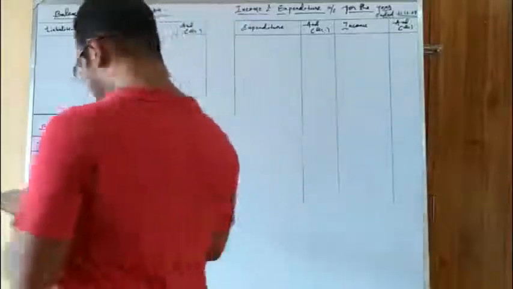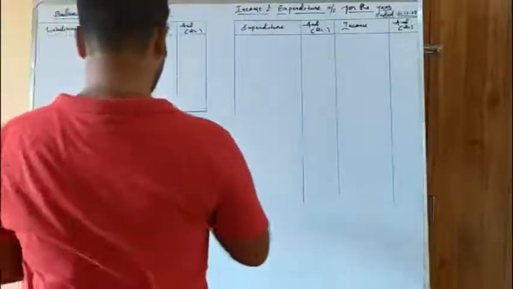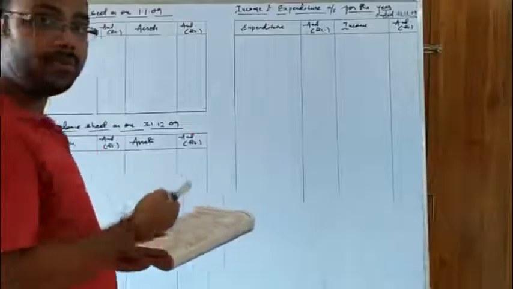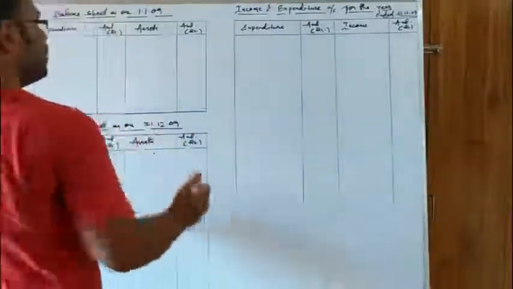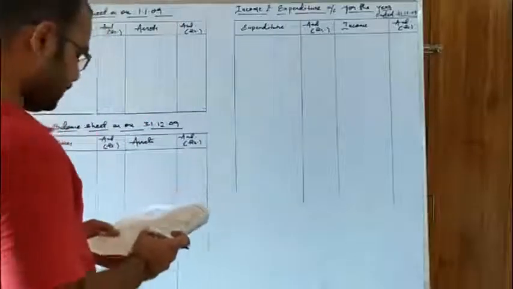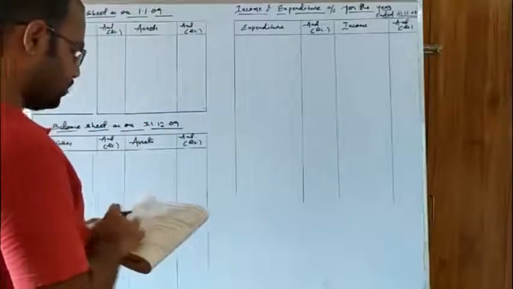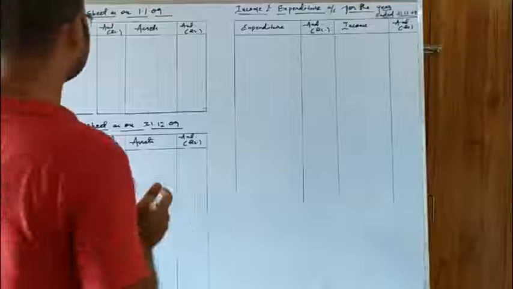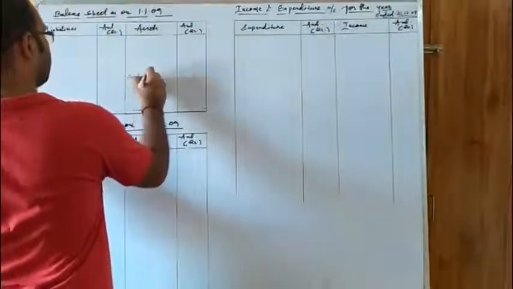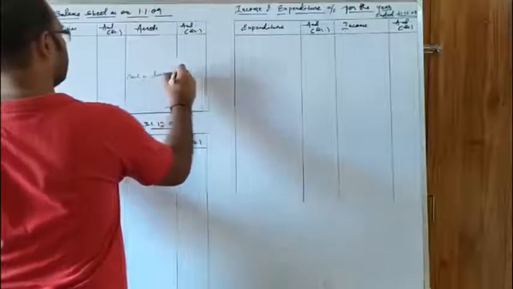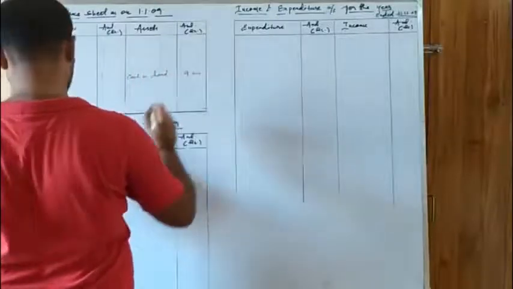So first of all, we will go as it is given in the question, the items as they appear in the question. We should not hurry or post in a haphazard manner. So first thing is the opening balance of cash, that is balance brought down 9,000. So it will go to the opening balance sheet. So here we write cash in hand, that is 9,000.